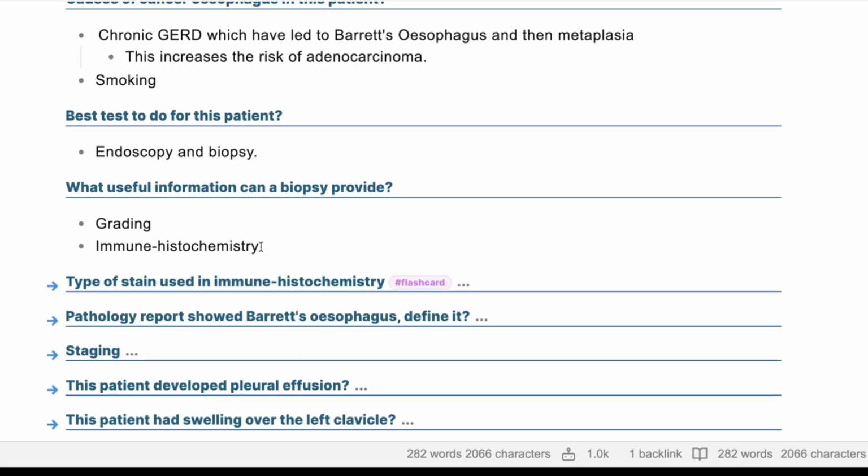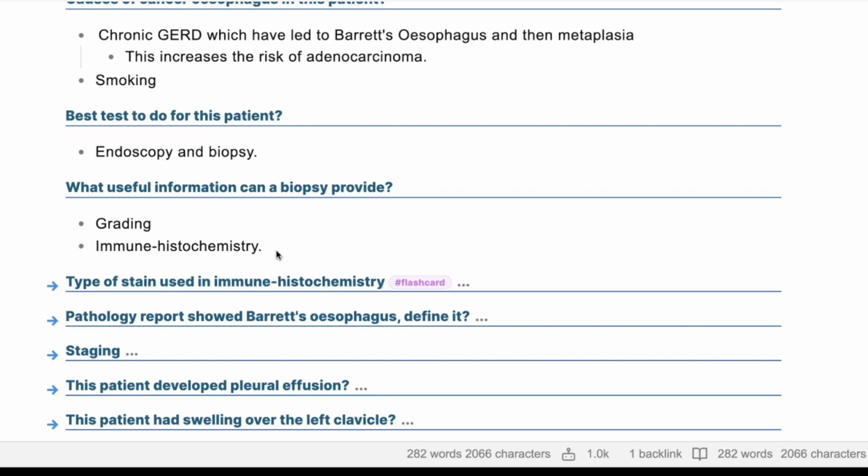Yes, the short answer here is grading and immunohistochemistry, but I would agree with you too. You can classify it into gross pathology, like what I did last time, and microscopic pathology. It can tell you about the shape, site and type of the tumor. Is there any necrosis? Is there any lymph node metastasis or not? And the depth of invasion as well.